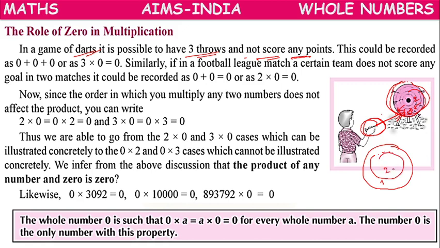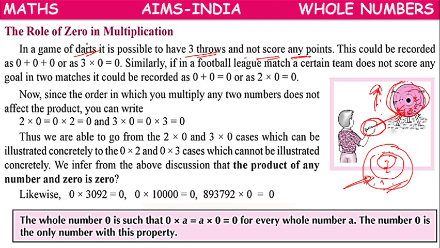Next circle will have 2 points. Next circle will have 3 points. Like that, the arrow, whichever circle part it strikes, that many points you will get. So if the arrow goes like this without touching the circular part, then your score will be 0.